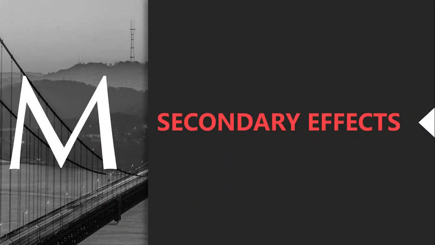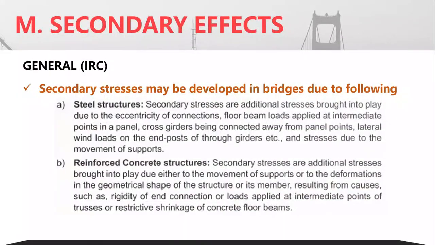The second is the secondary effects. Now, secondary effects are actually the stresses that are caused maybe due to eccentricity of the connections and the floor beams or other loads. As such, anywhere in a structure, there may be eccentricity when you construct it. So, this eccentricity, either due to the connections or floor beam loads or loads applied at intermediate points, whatever be the case, there are different types of eccentric loads that will come into picture.